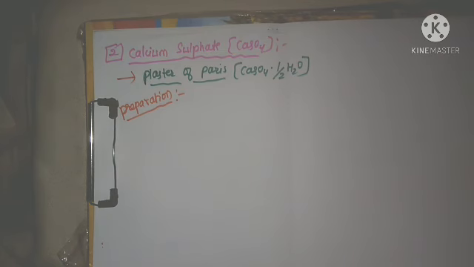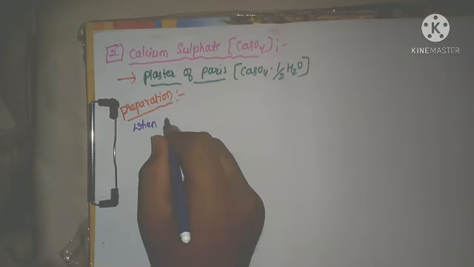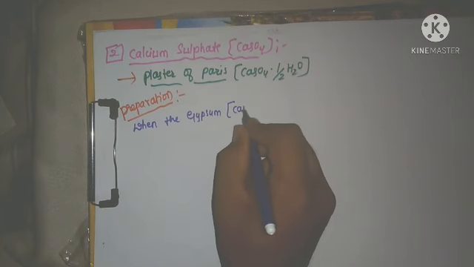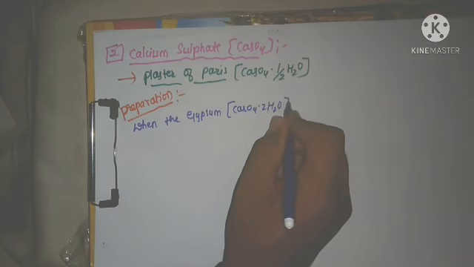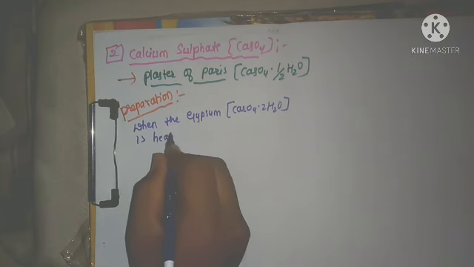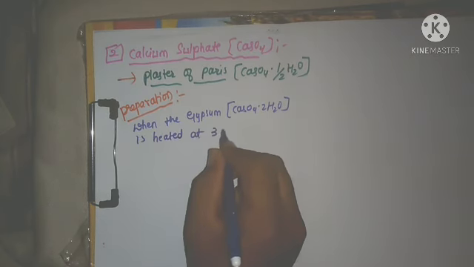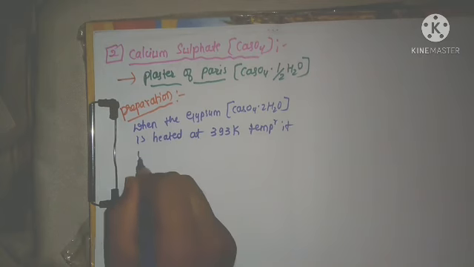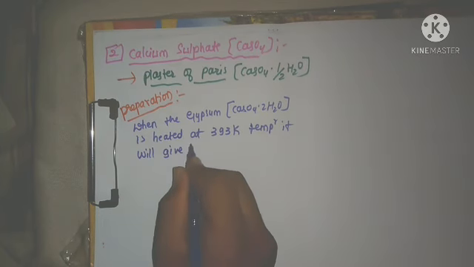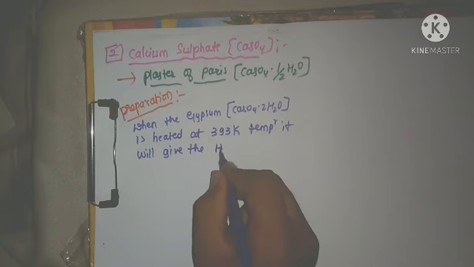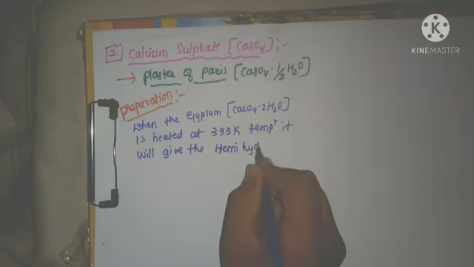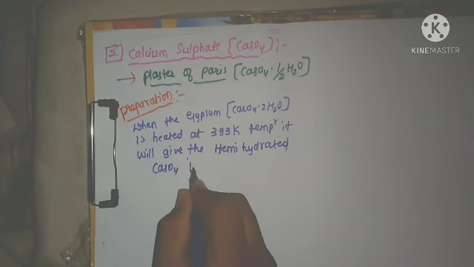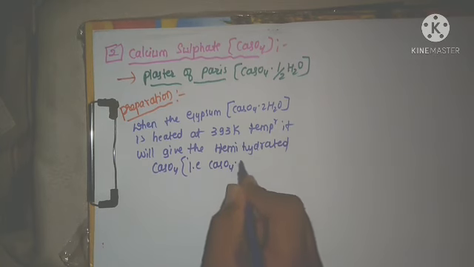When the gypsum, the formula is CaSO4 2H2O, is heated at 393 Kelvin temperature, it will give the hemi, means half hydrated calcium sulfate, that is CaSO4 half H2O.